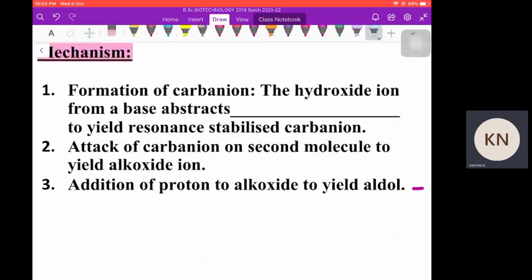The mechanism of the reaction. The first step is formation of carbanion.